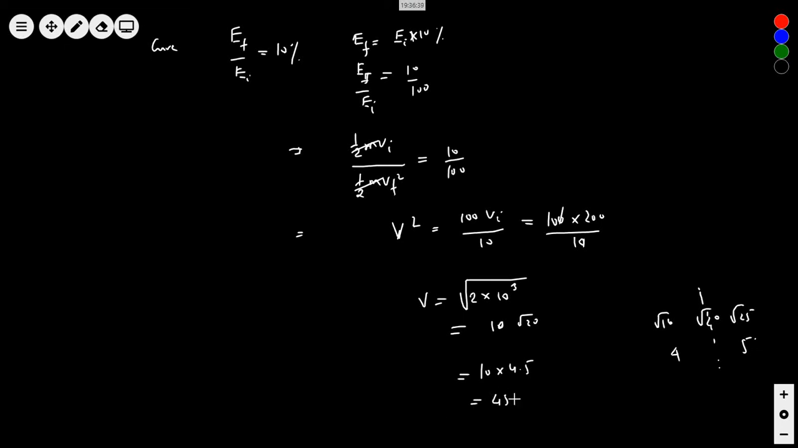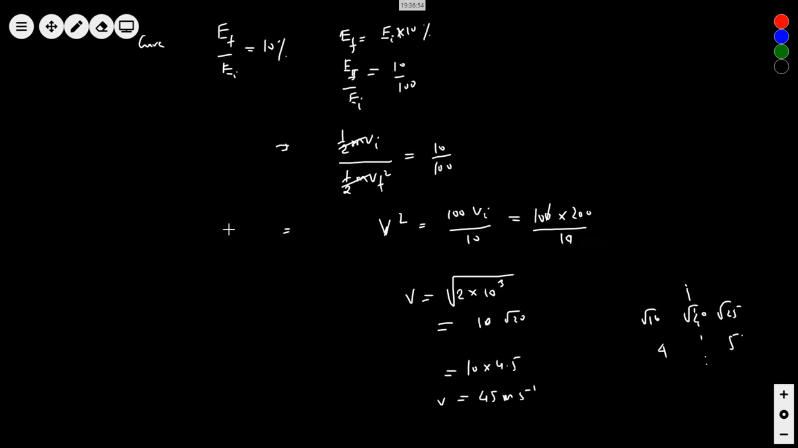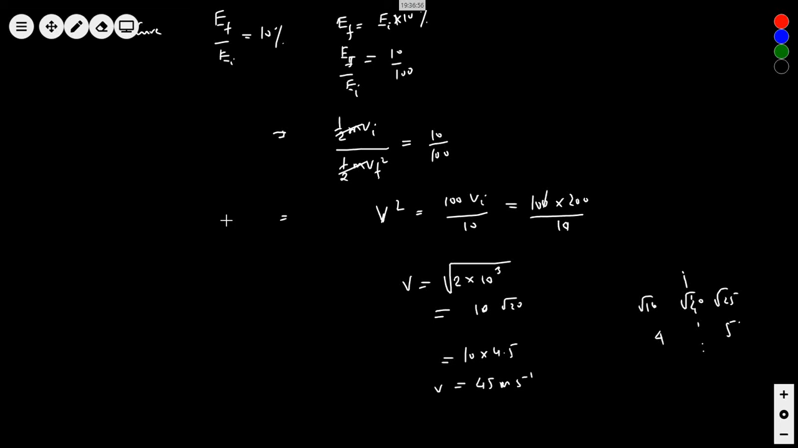So approximately 45 meter per second is the velocity with which it is going to come out. Right? So 200 meter per second velocity has been reduced to how much? 45 meter per second. What happened then? Isn't it the resistive force? Can you find the resistive force?